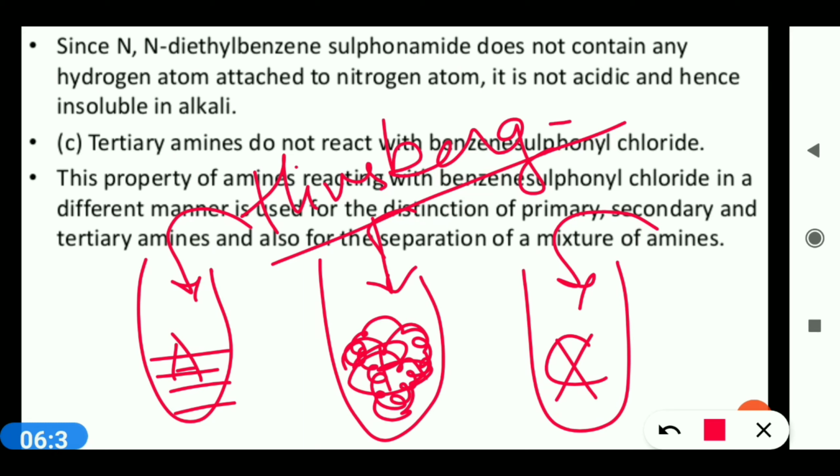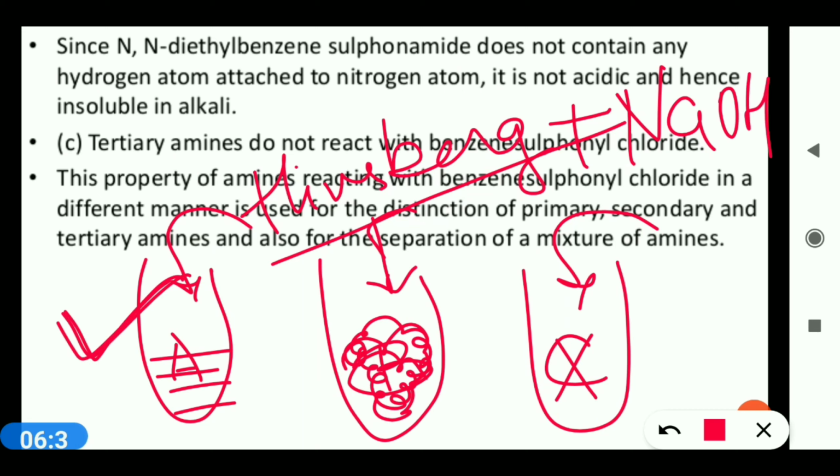Now after this, when you add any alkali like NaOH, the contents of one test tube become soluble, which shows the presence of 1 degree amine. In another test tube, after the addition of NaOH, the content is insoluble, which shows the presence of 2 degree amine.